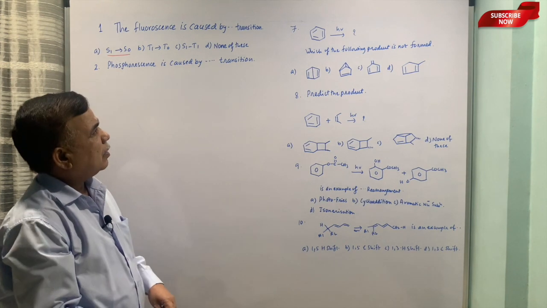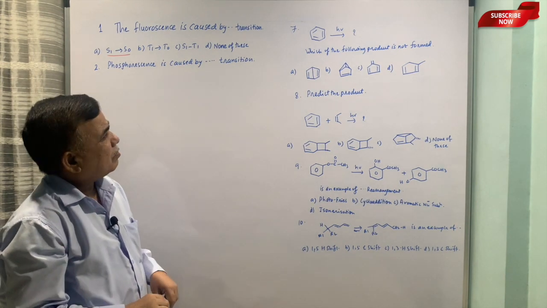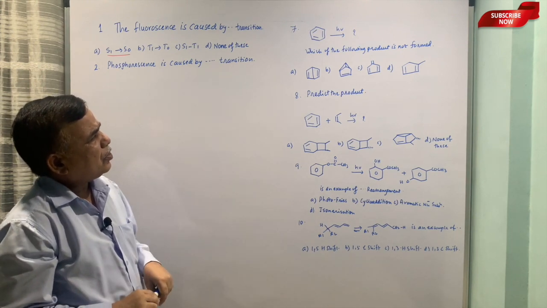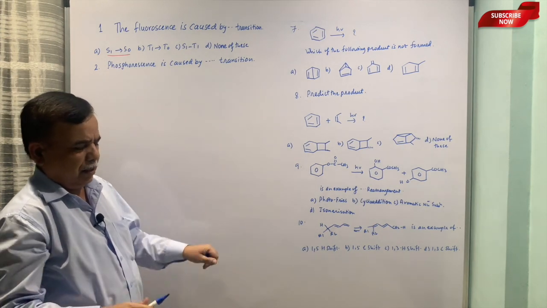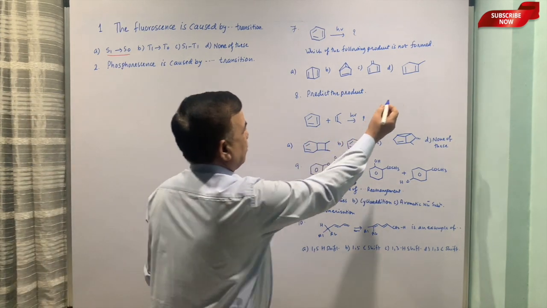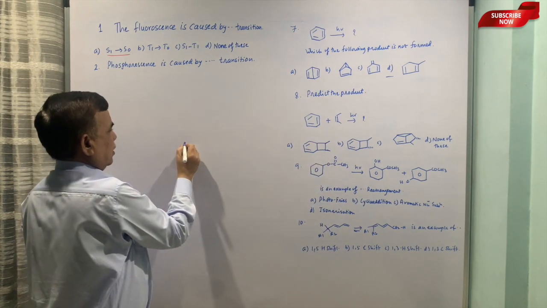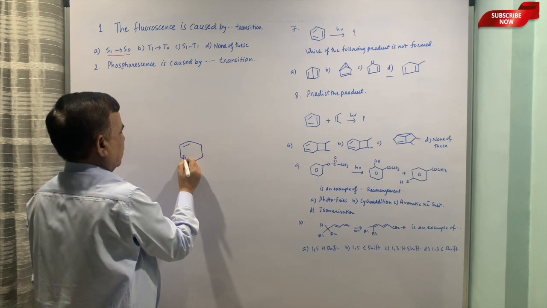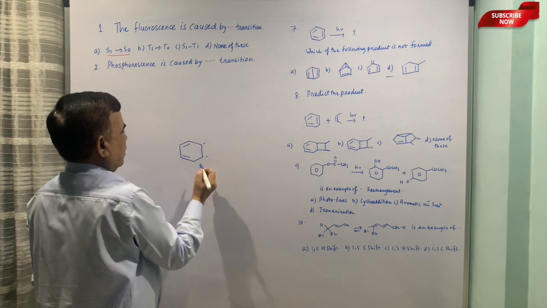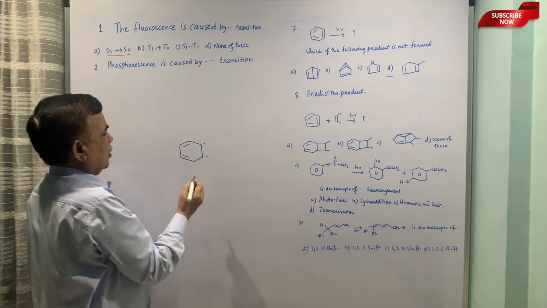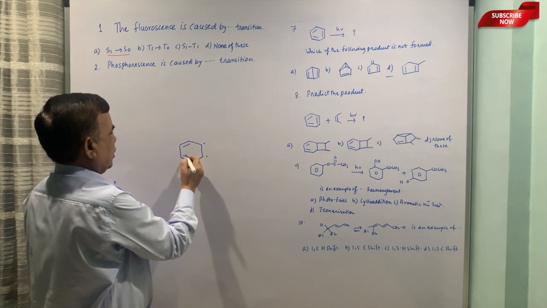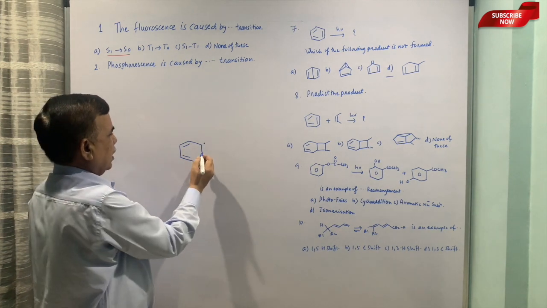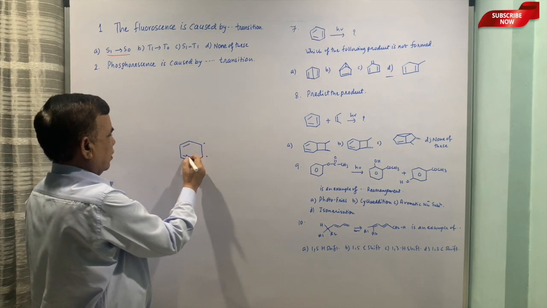The next one: benzene is treated with photolite, and the question is which of the following products is not formed. The answer is the last one. The other products one can explain: you can promote the electrons and then fuse them.